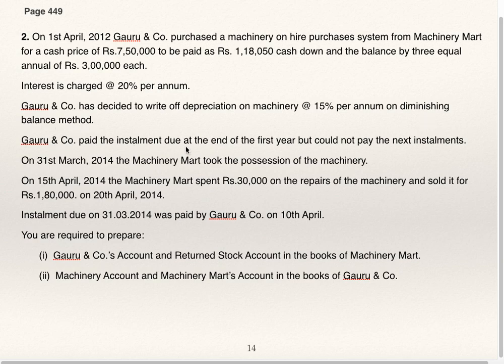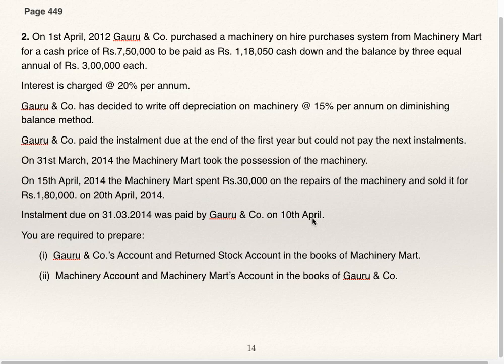Goru and Company paid the installment due at the end of first year but could not pay the next installment. Only the first installment was paid. On 31st March 14, the Machinery Mart took possession of the machinery. On 15th April 14, Machinery Mart spent 30,000 on repairs of machinery and sold it for 1,80,000 on 20th April 14. The installment due on 31st March 14 was paid by Goru and Company on 10th April.